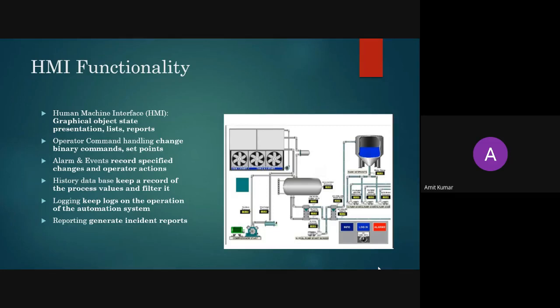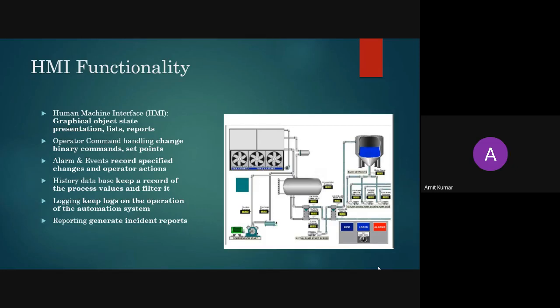So with a timestamp, everything will be recorded on your human machine interface. So you can access the log report, and you can see who has manipulated a set point, and who has the access to those things. So you can observe all those things, so that you can easily identify where the problem is. So that is the fifth functionality.